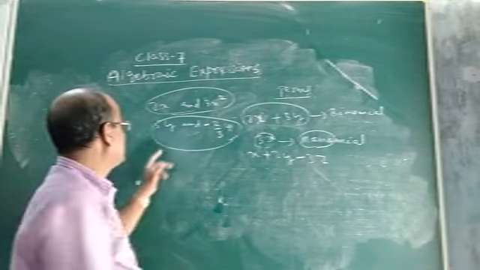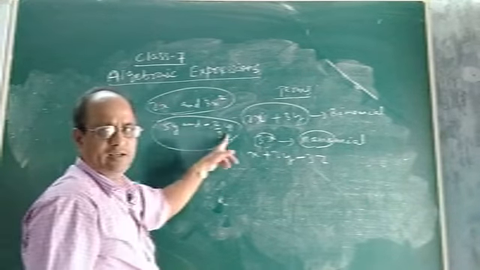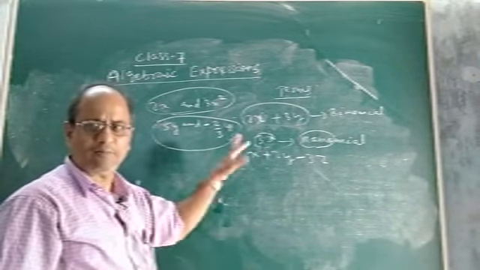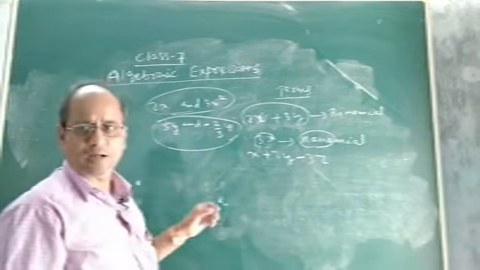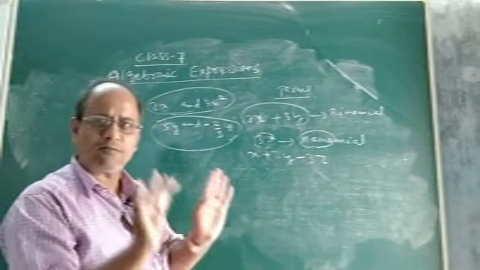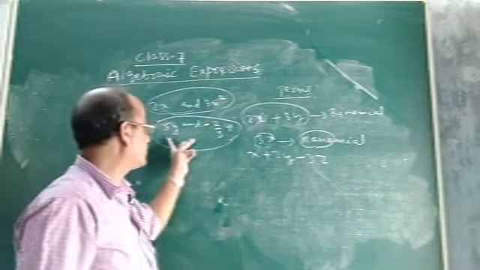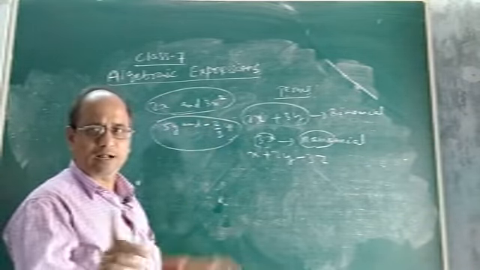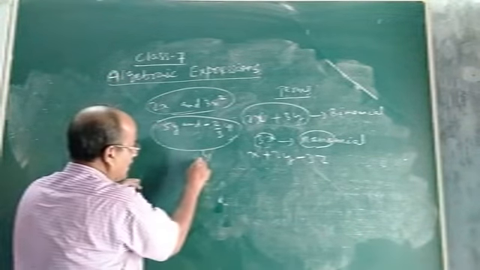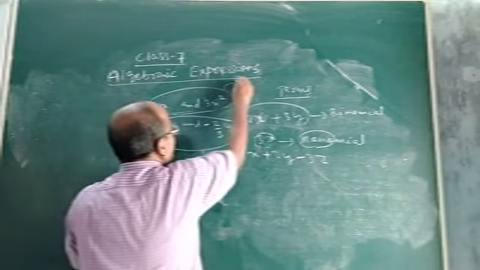Now look at the second example. Suppose one term is 5y, the other is minus 2 by 3y. If I ask you what is the variable or literal present in both the terms, you can easily say, sir, it is y. That means these two terms contain the same variable. Now what about their power, is it same or different? Clearly the power is 1 here, and here also 1. That means the power of the variable in both terms is the same. So we say these two are like terms.